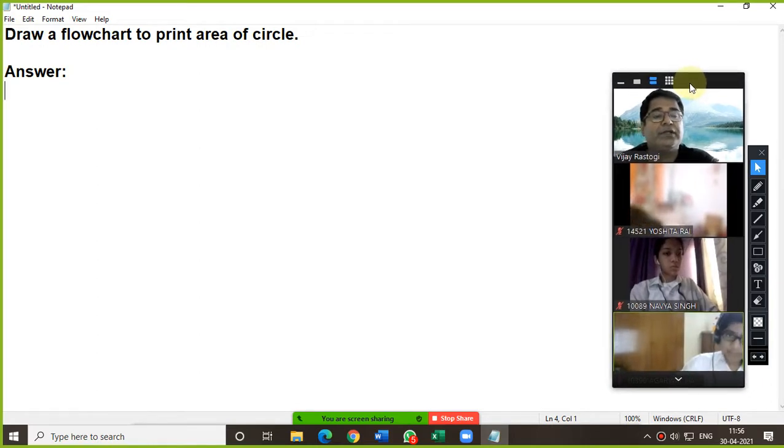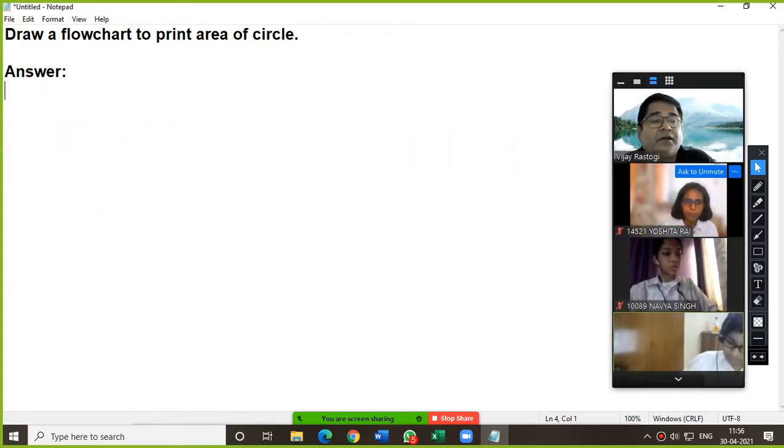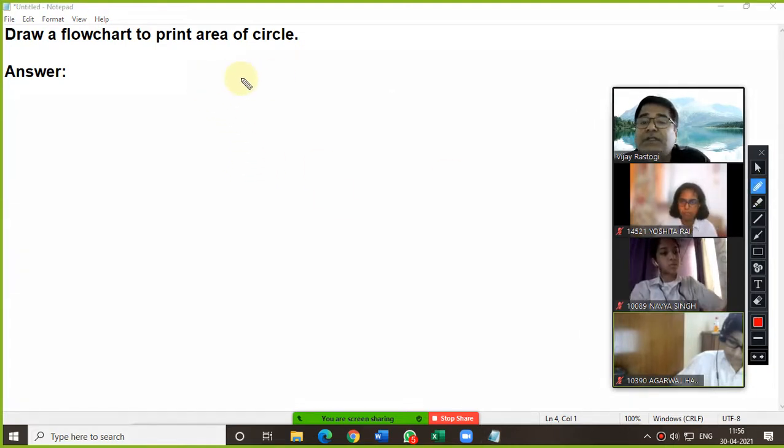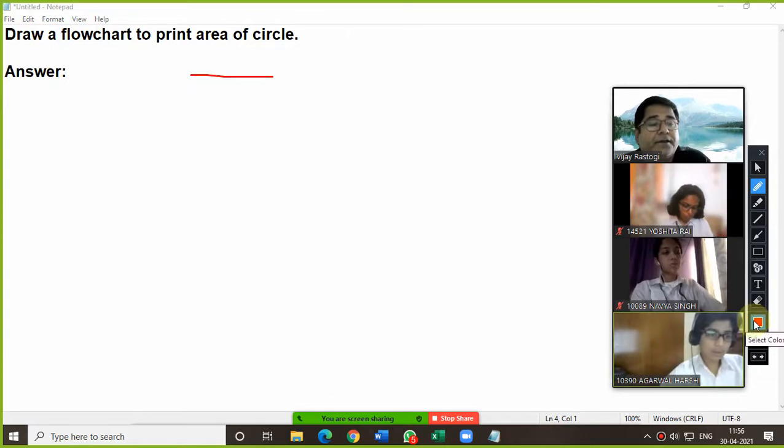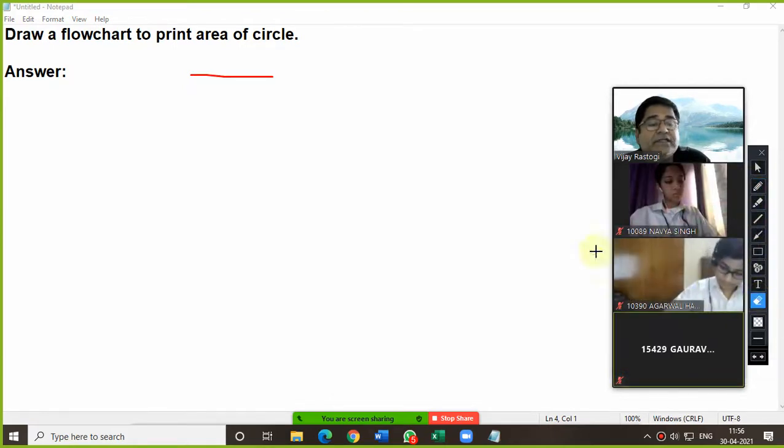Okay, now everybody please look here. I am going to explain this again. So the first one is the start and stop box. I am going to change the color of these symbols.